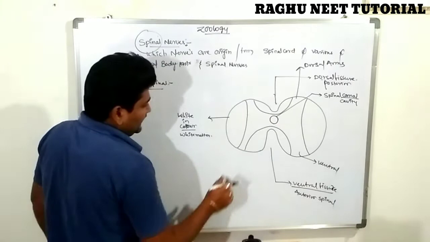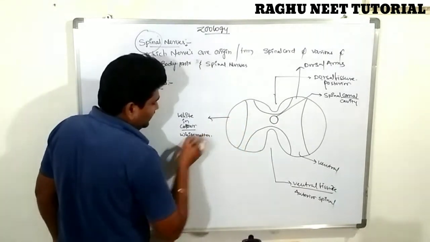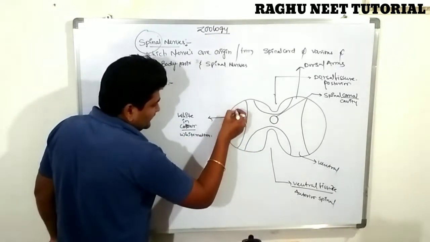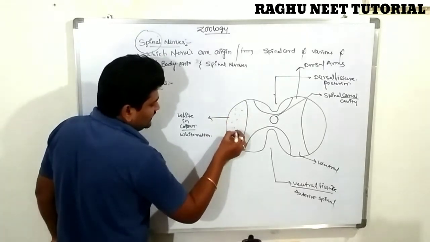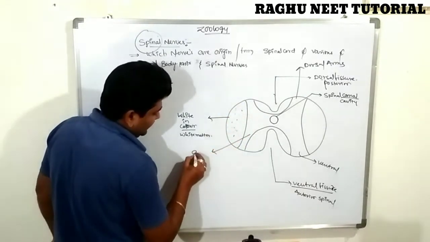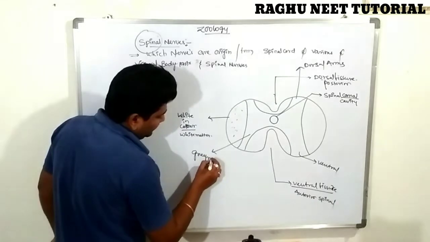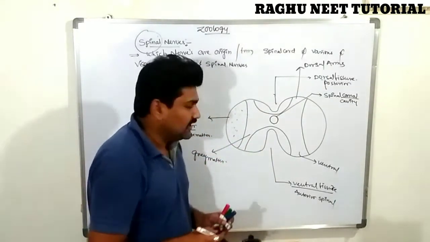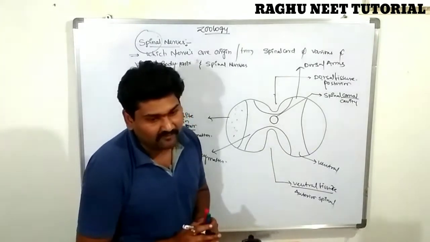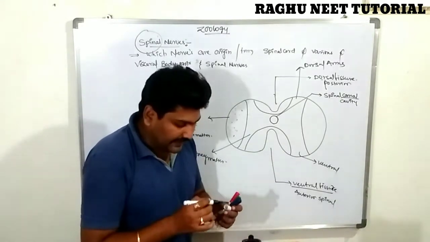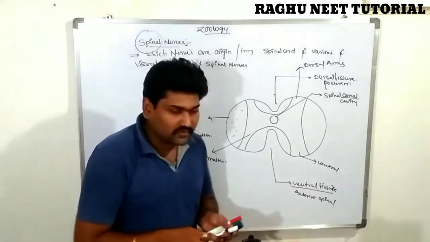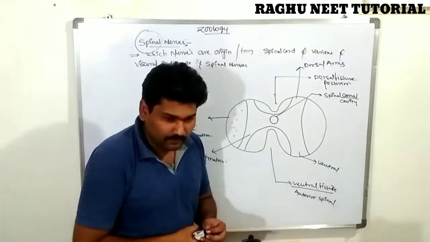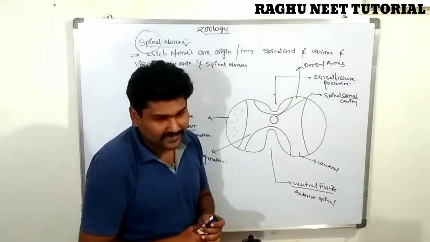Very, very important. The ventral side is white matter, the outside of the spinal cord is white matter, and the inner side is known as gray matter. It looks like an H shape or butterfly-shaped structure. So the spinal cord contains nothing but an extension of the spinal cord.